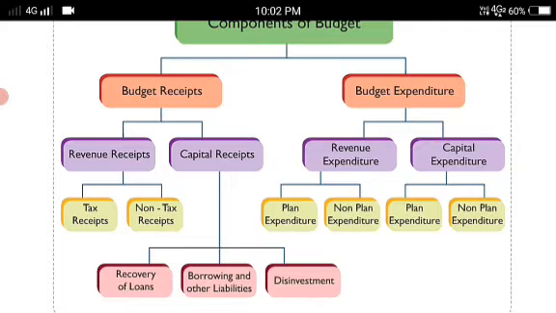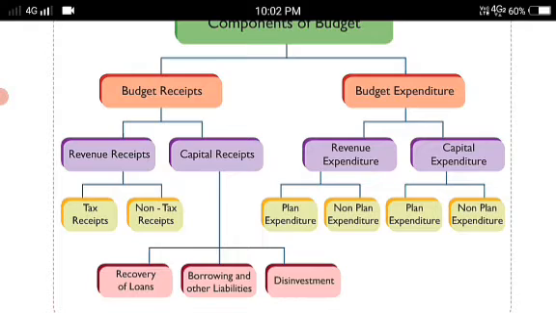Budget receipt is divided into revenue receipt and capital receipt. The revenue receipt is divided into two: tax receipt and non-tax receipt. The capital receipt is divided into three. What are they? Recovery of loans, borrowing and other liabilities, and disinvestment.